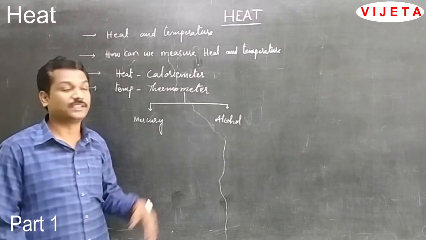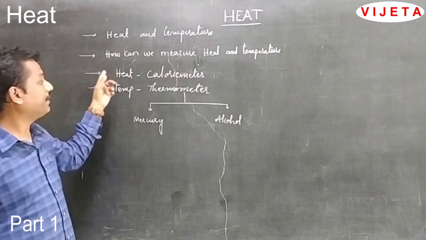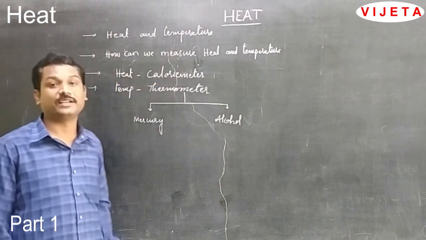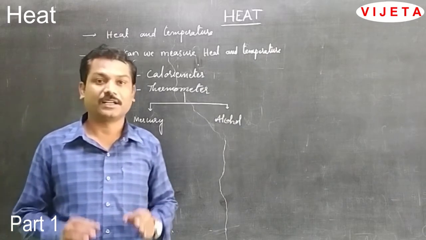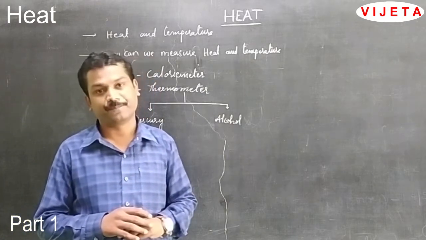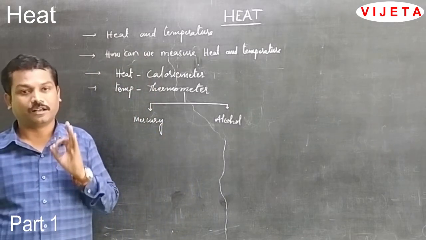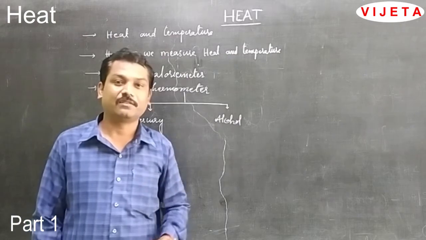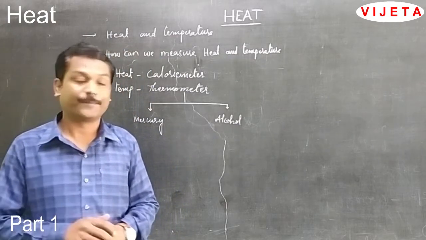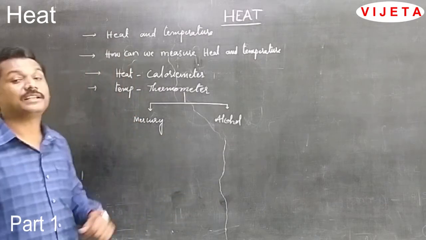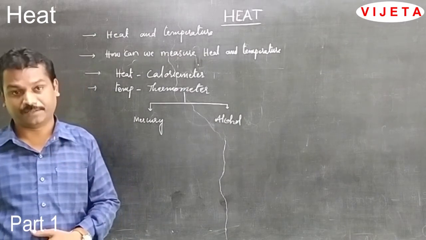Then how can we measure heat and temperature? Heat can be measured using an instrument called a calorimeter. The calorimeter works on the principle of calorimetry. What is the principle of calorimetry? The net heat lost by the hot body is equal to the net heat gained by the cold body. Then next, how can we measure the temperature? Temperature is measured using a thermometer.